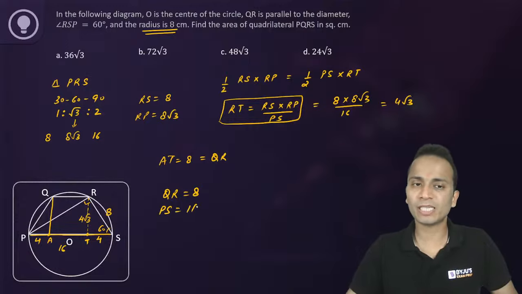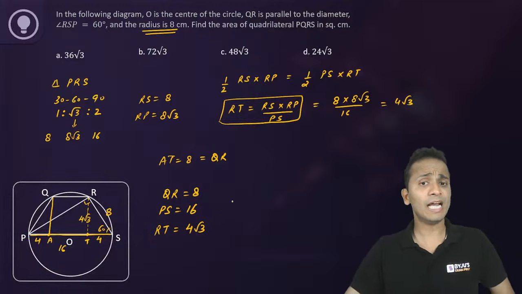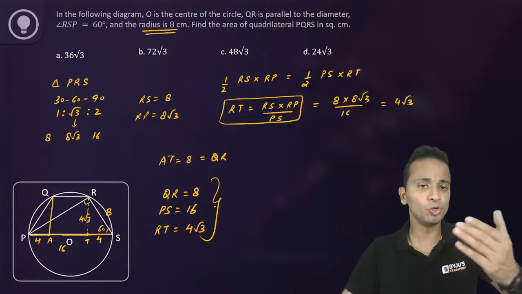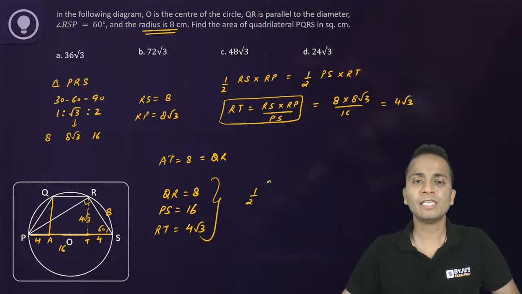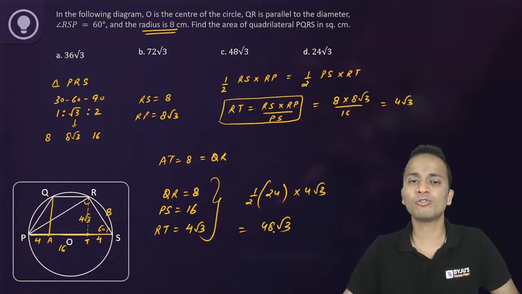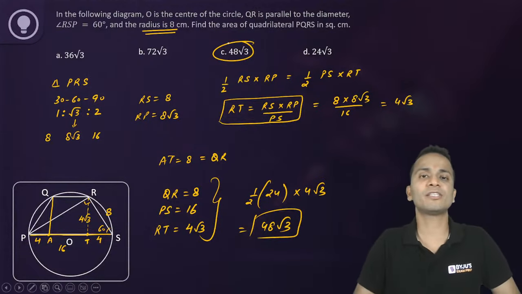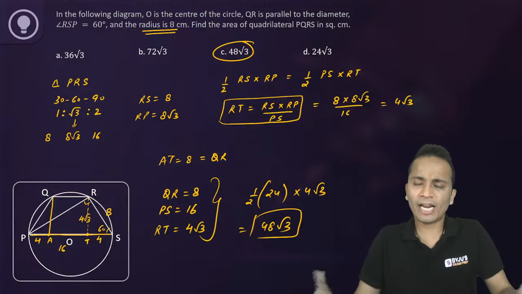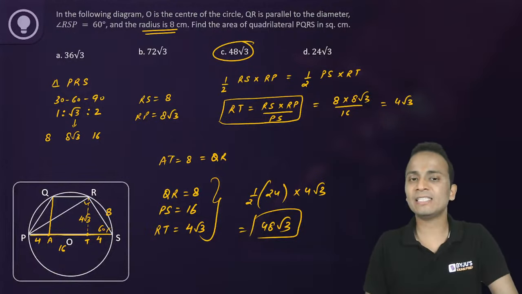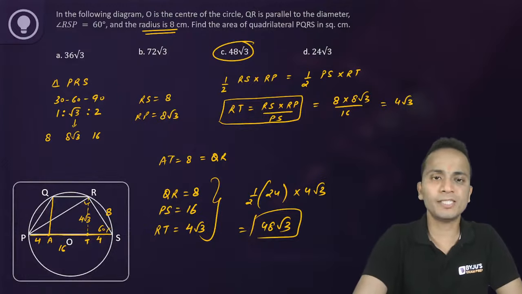So in this, QR is equal to 8, PS is equal to 16 and the height RT of this trapezium is equal to 4 root 3. Now you can find out the area of this trapezium using these three. Half the sum of parallel sides, 8 plus 16, that is 24, multiplied by the height, that is 4 root 3, and the answer will be 48 root 3. So yes, 48 root 3 will be the area of this quadrilateral, or I can say trapezium. So the correct answer is option C.